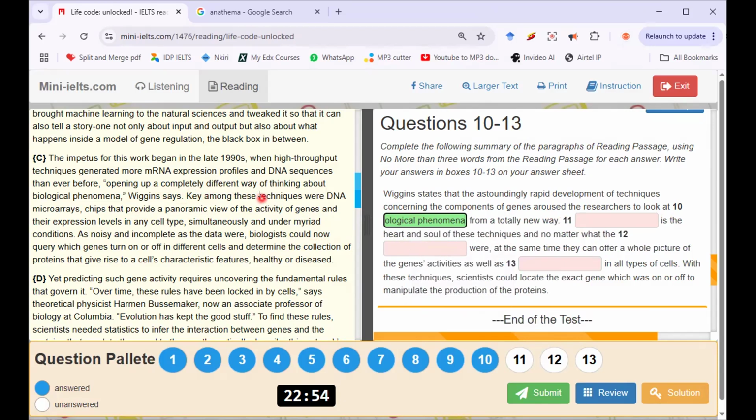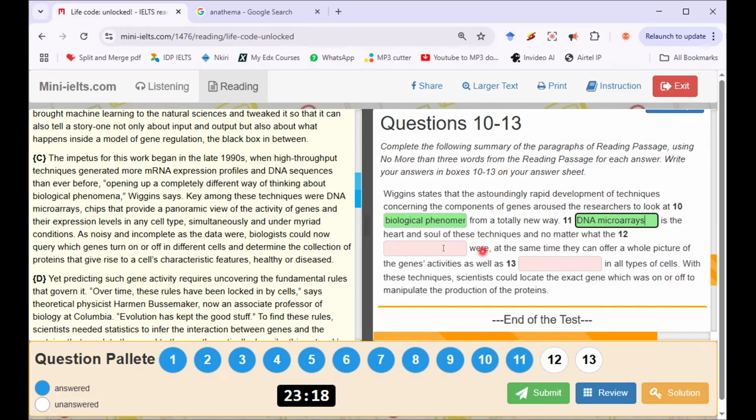Key among these techniques were DNA microarrays. How many words? No more than 3 words. All right, DNA microarrays is the heart and soul of these techniques.